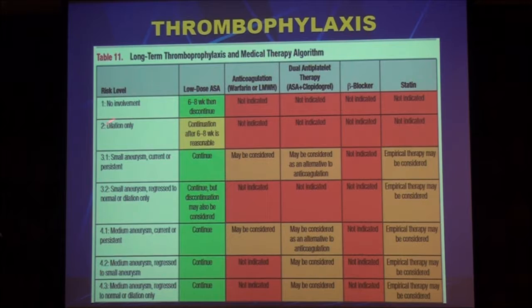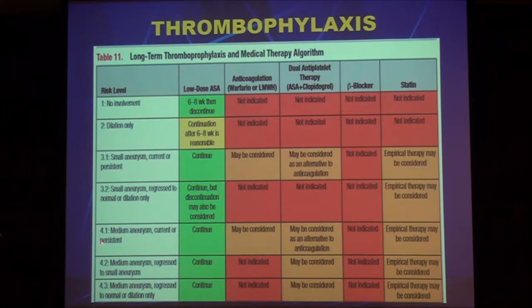If the patient has dilatation only, aspirin for 6 to 8 weeks is reasonable. If the patient has a small aneurysm, current or persistent, continue the aspirin, and you can also give warfarin. You can give also ASA plus clopidogrel, and also consider giving statins. If a small aneurysm regresses to normal or dilatation only, okay, continue giving aspirin and consider statins.